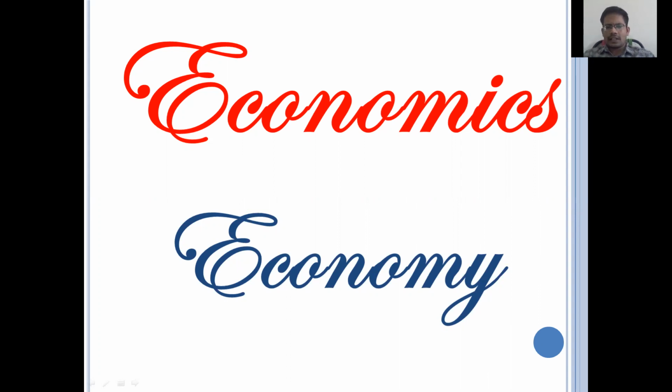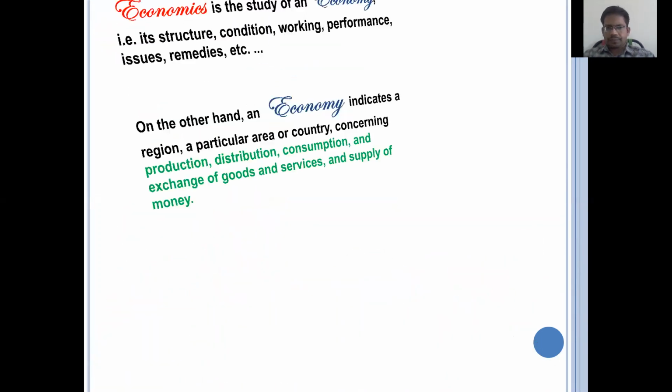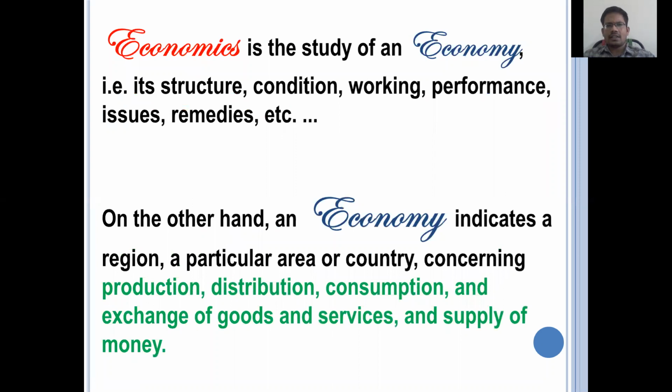Whereas, on the other hand, economy is a small word compared to economics because economy has boundaries. It means generally we talk about a state economy, a country economy, a world economy, like that.